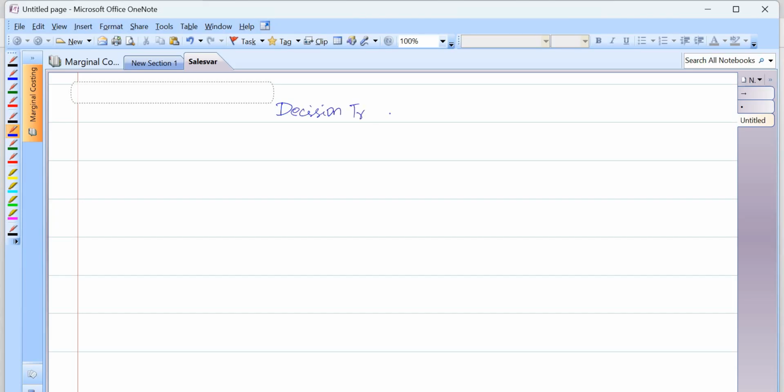So here, decision tree analysis. I am going to prepare the decision tree analysis. So first, if I am not drilling, so do not drill. How much do I have to pay? 15,000 rupees. My value is 15,000 rupees. This is a very clear cut thing. So if I am not drilling, I have to incur 15,000 rupees. Fine.